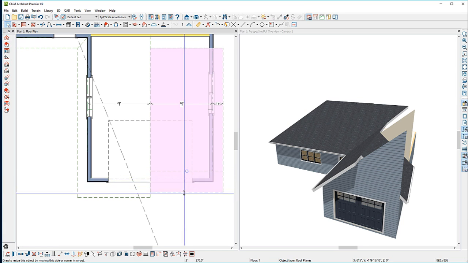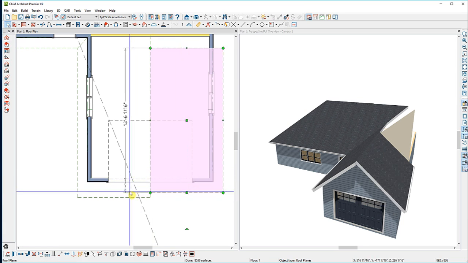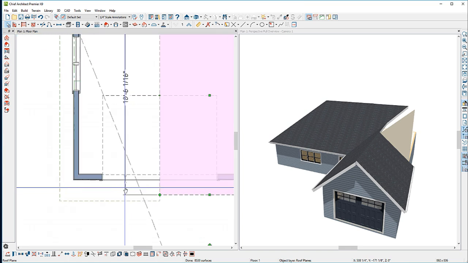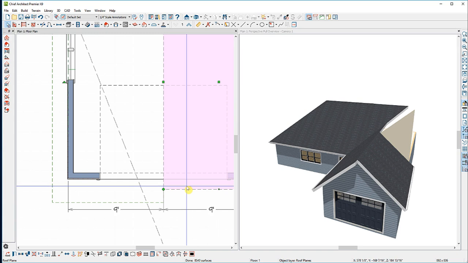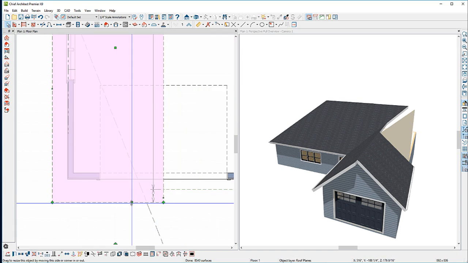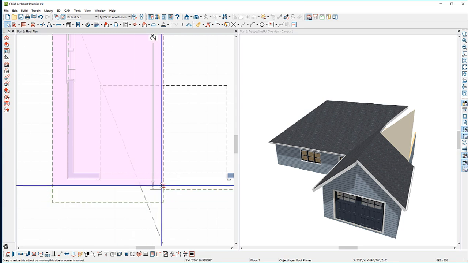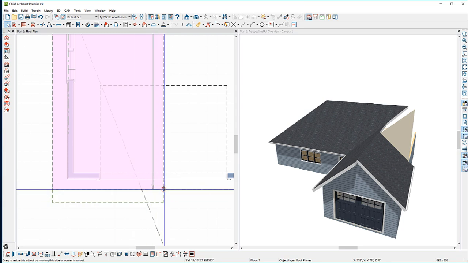As I drag this edit handle over the wall, I'll get temporary dimensions. I can use these dimensions to determine the exact length I want my overhang. If I click on that dimension number and then type in the distance that I want and hit enter, it'll bring that roof edge back to 12 inches overhang. Then I'll select this one, drag this edge edit handle right to the end point of the other roof plane, indicated by the red snap indicator.